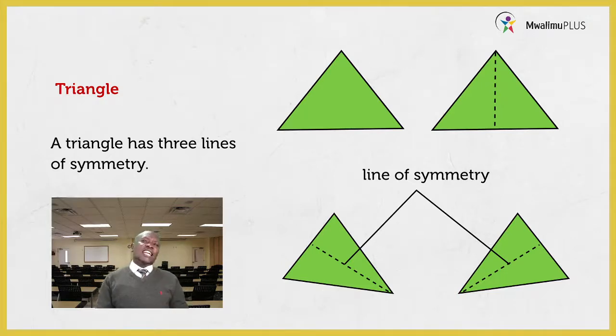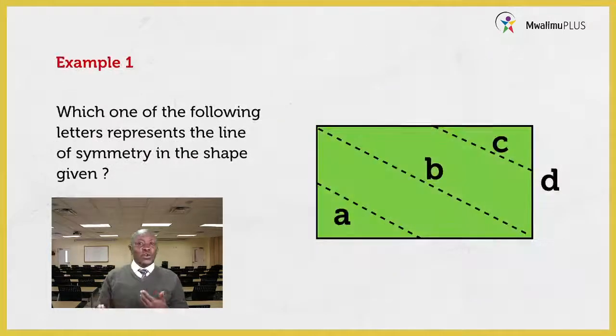Now let us look at an example that will guide us to know if we have mastered these lines of symmetry. For instance, learners, here I have example number 1. You can be asked, which one of the following letters represent the line of symmetry in the shape given? Here in the shape, learners, you can see it quite clear. It has letters A up to D. We have letter marked A. The middle we have letter B marked there. We have letter C. On the other side we have letter D. All of them are lines that are drawn on that particular shape.